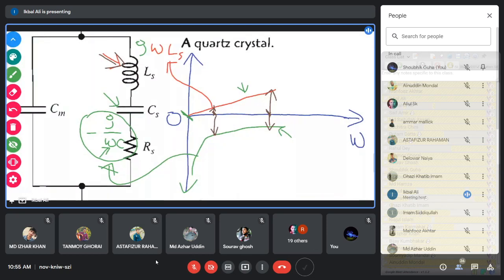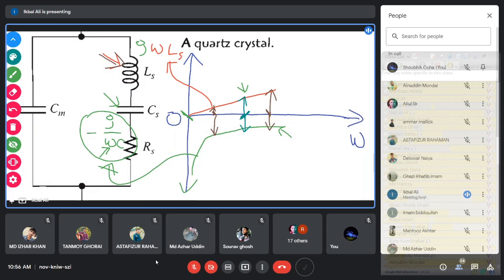Somewhere at this point, if you draw the ordinate, the inductive impedance is this much. And in the downward direction, you have the capacitive impedance, which is also the same at that point. So at this frequency, the inductive impedance and the capacitive impedance are the same.